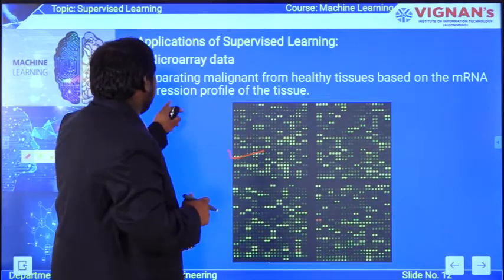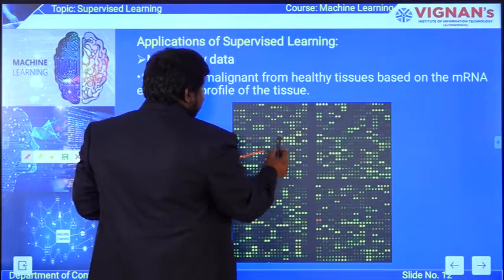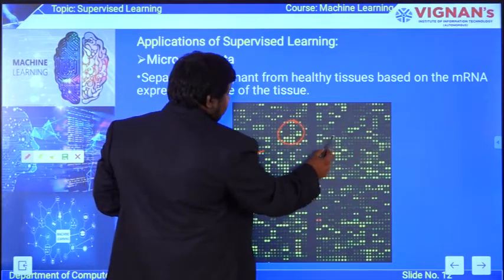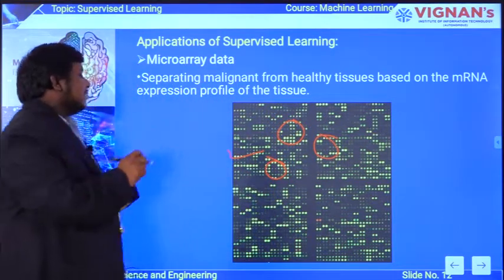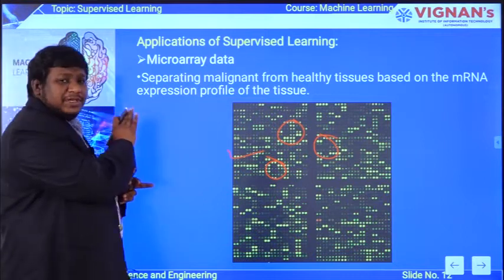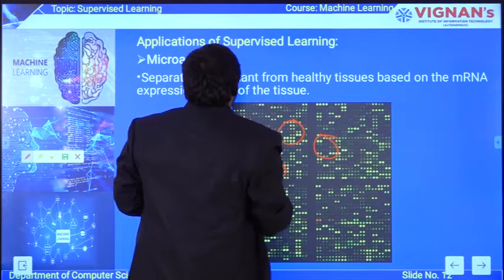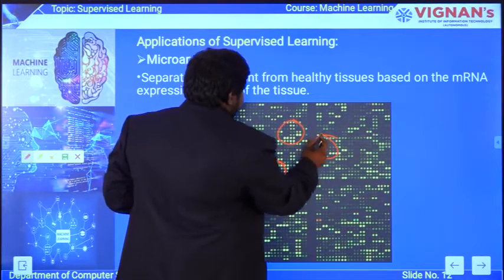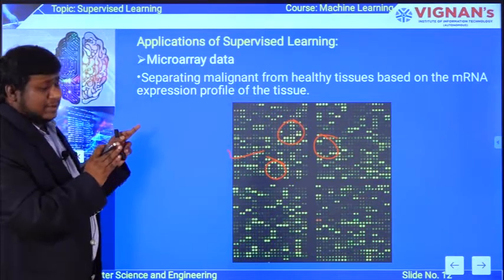This is an mRNA expression profile of the tissue. From this you can see some clusters had formed here, here, and here. Those which are highlighted can be taken as malignant, and those which are not highlighted can be taken as tissue that is clear and good. So, like this, by using this microarray data application, you can identify the malignant tissues from the actual mRNA pictures.